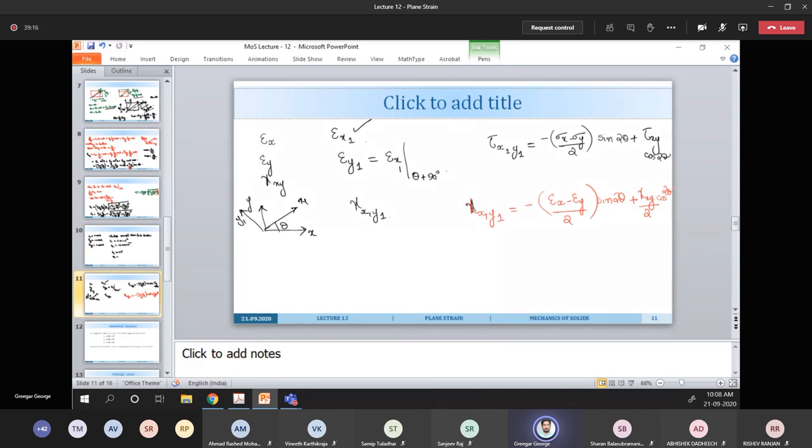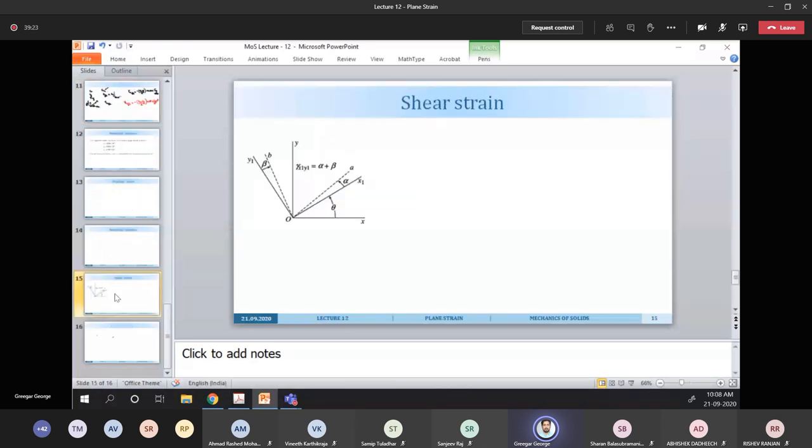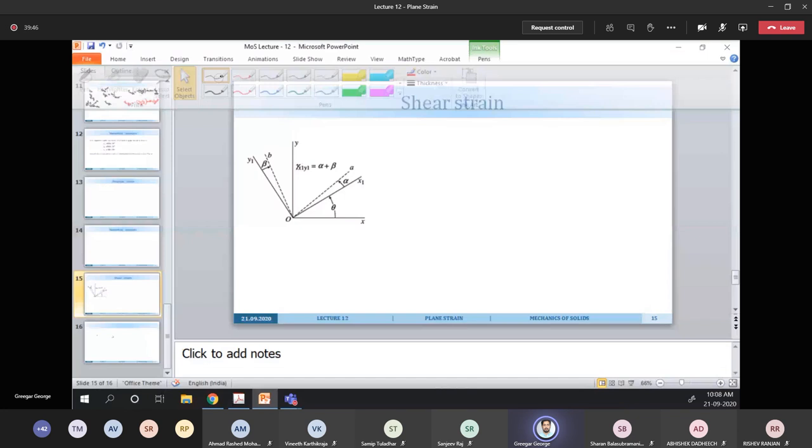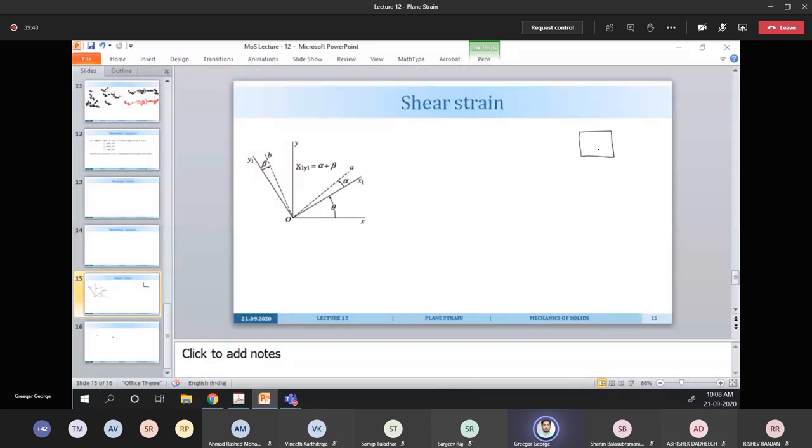If you want the derivation, I can say so. What happens to the shear strain when you compare the gamma x1 y1? It is nothing but equal to the decrease in angle between the lines in the material that were initially along the x1 y1 axis. Because when we measure shear strain, we always try to find a difference in the angles in only one dimension.